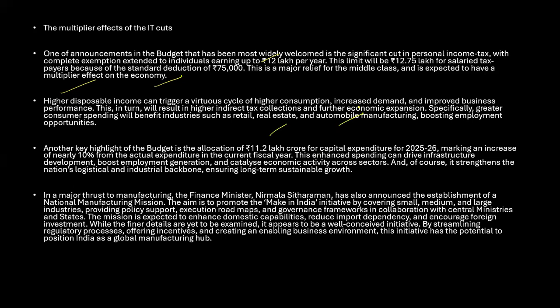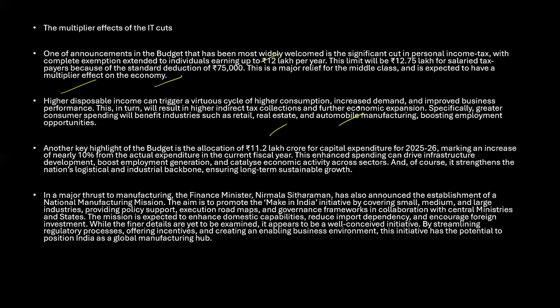So if I'm not paying much tax and I have more money, I will try to invest it in buying a house or a flat, or going and buying a car. Because of these things, these are the sectors where we'll have more boost in economic activity and employment opportunities. So this is something that we have understood here.